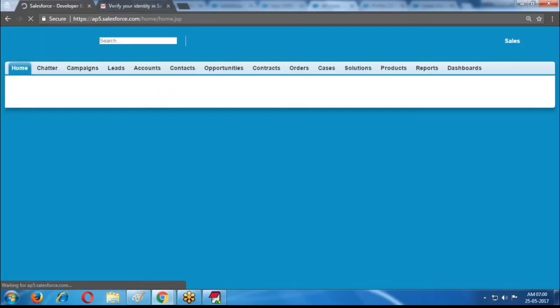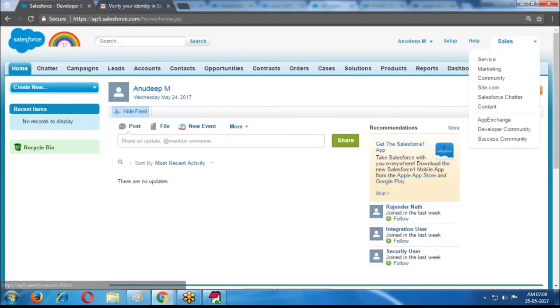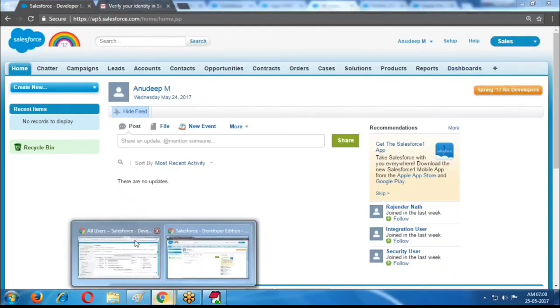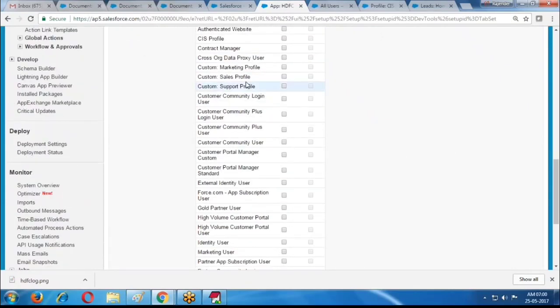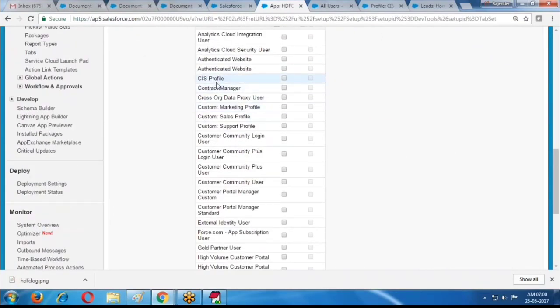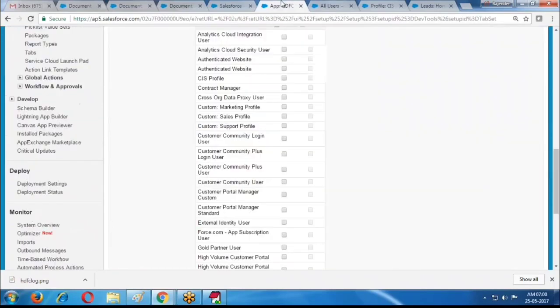If you want to provide mobile security also, you can. Here, if I open this one as Anudeep, is there any HDFC application here? No. Why is the HDFC application not available? We have not enabled it. Did you enable this application for the CIS profile? No, because Anudeep's profile is the CIS profile. You have not enabled this CIS profile. So that is the reason it is not available.